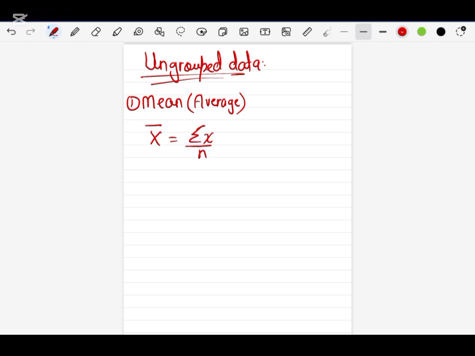Summation means we have to add all the values of x and divide by n. N is the total number of values. In the numerator you can write the formula like this as well: sum of x divided by n, where n means total values.